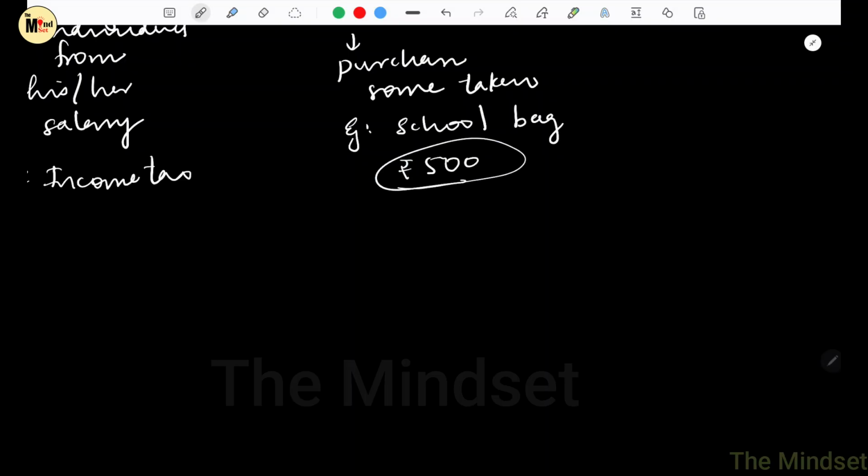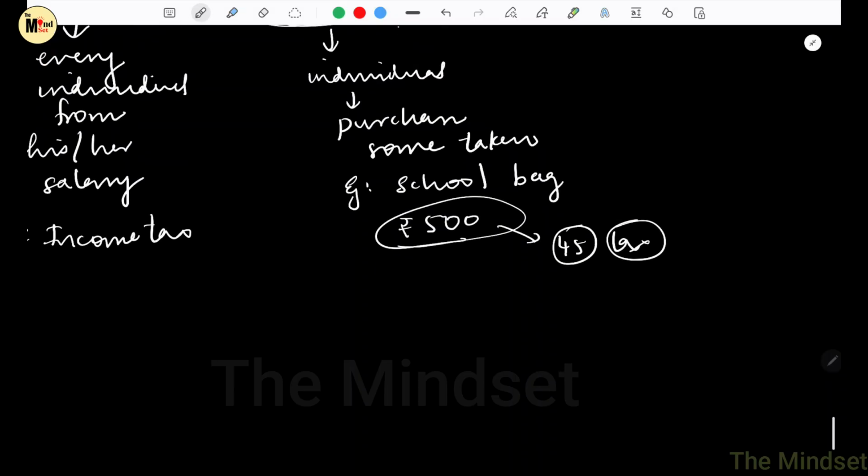In an indirect tax, maybe 45 rupees is actually tax which the government will take from this 500 rupees which you paid, which we don't know actually. So that is indirect tax. This is the money which is taken by the government every time you make a purchase. I hope you understand what is a direct and indirect tax, which brings us to the next concept: how to do a calculation or a problem in a tax case.